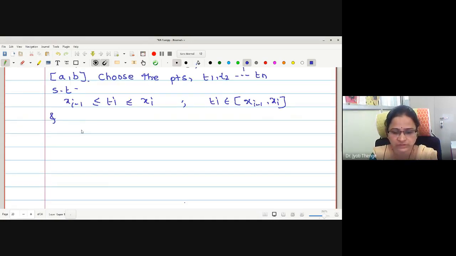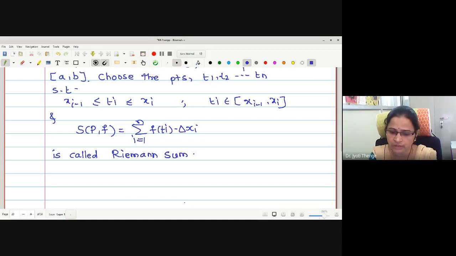Okay, and so now I am going to define the Riemann sum, which is denoted by S here. This is neither lower nor upper. This is only a sum, and it is defined as summation i equals 1 to n f of ti into delta xi. F of ti into delta xi is called the Riemann sum of f over the closed interval a to b relative to the partition P.